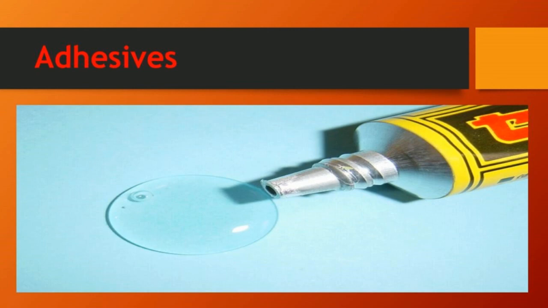It is a substance applied to one or both surfaces of two separate items that binds them together. That means it mixes both things together. An adhesive is a substance used to join two or more components together through the attractive force acting across the interfaces. That means when two products are different, it joins them together. This is called adhesive glue.